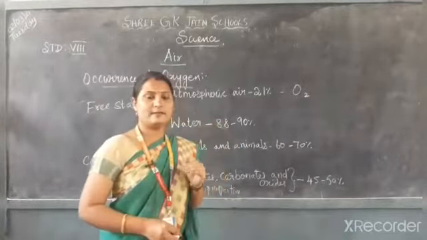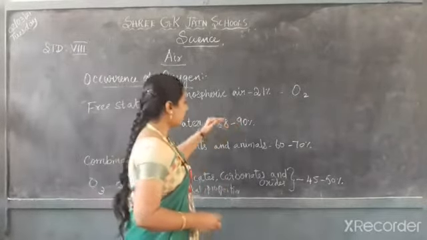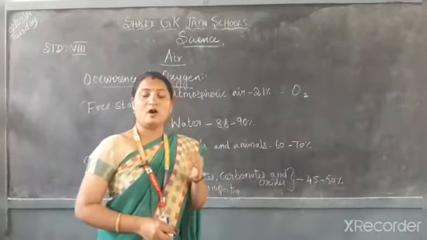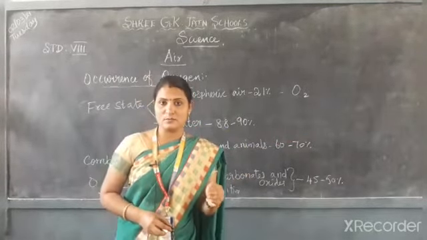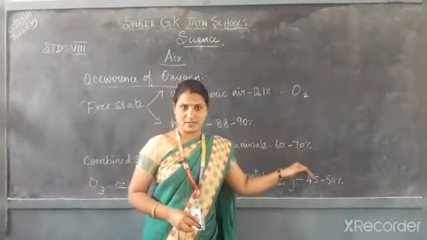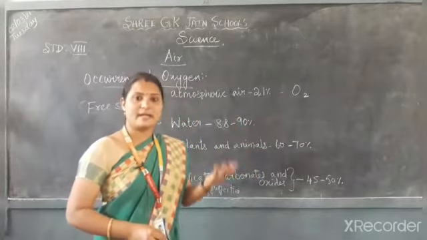How much? See, in the water the oxygen is present at 88 to 90%. And it also exists in a combined state.